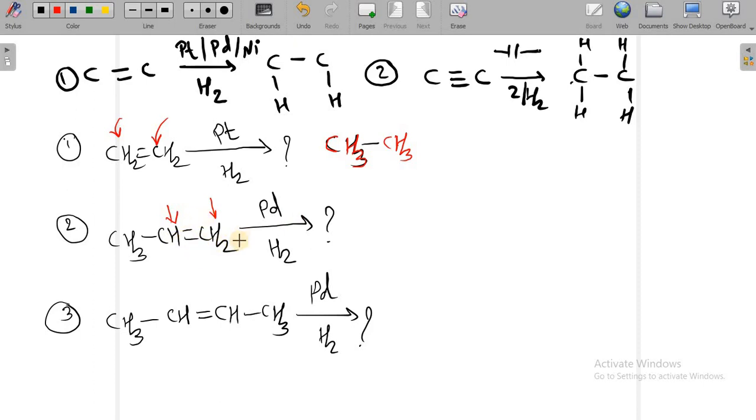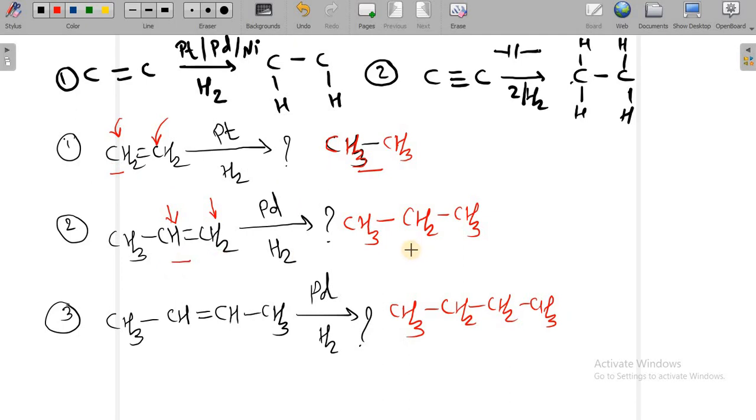This carbon-carbon double bond is the reactive center on which addition of hydrogen takes place. So this is CH2 CH3. Again, for this compound, the product is CH3 CH2 CH2 CH3. So it is ethene to ethane, propene to propane, 2-butene to butane. These are the products.